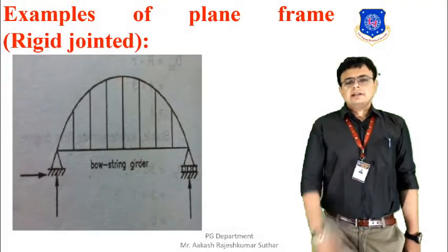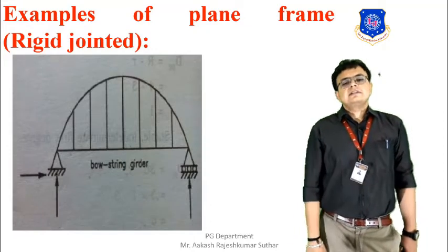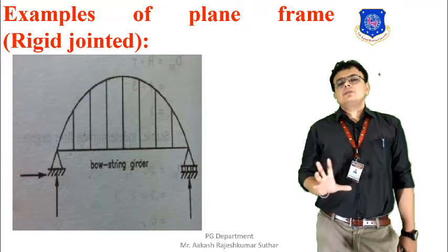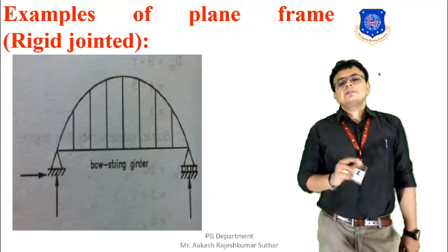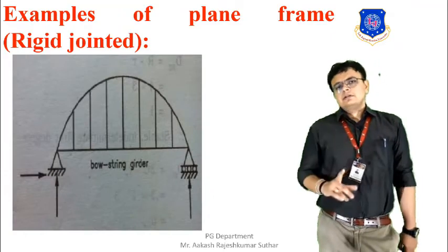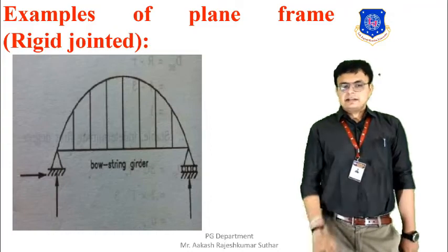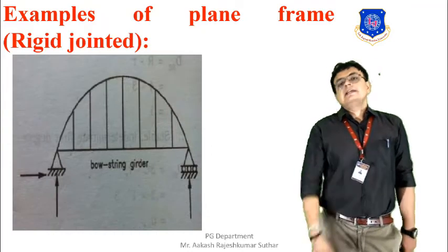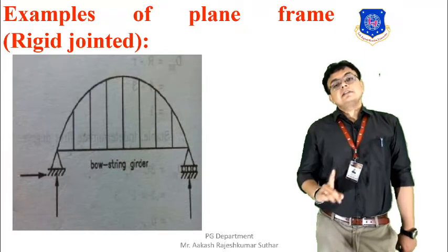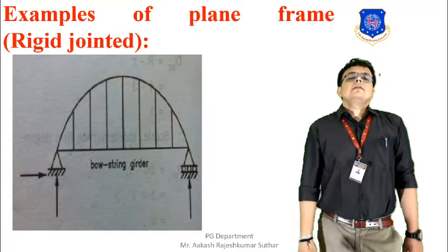Further discussing, let's discuss an example of a plane frame. You can see over here, it is a bowstring girder, and it has two supports. One support is a hinge support and the other is a roller support. Now, all of you will know that the reaction at the hinge support will have two components, horizontal and vertical, and in the roller the reaction will be only in the vertical direction. Okay, so let's solve this.